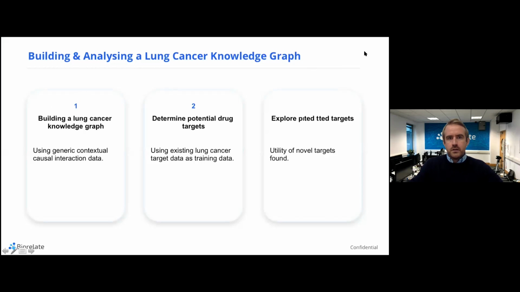So in order to build and analyze a lung cancer knowledge graph, there are essentially 3 steps you need to go through. The first of those steps in building this knowledge graph is taking our contextual causal interaction data that has been linked to lung cancer. The second step is to then score and rank particular drug targets, training on existing lung cancer target data, so known drugs and their targets that we have in existing databases today, and then to explore the validity of these predicted targets and to understand how useful they are. So that's the path that I'm going to follow with this particular case study.